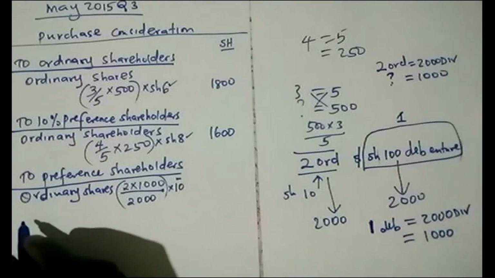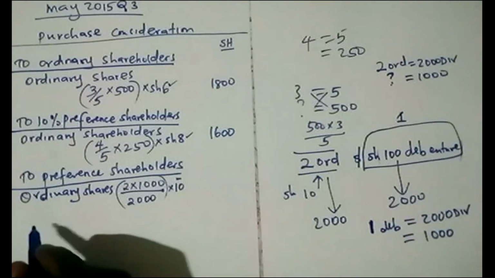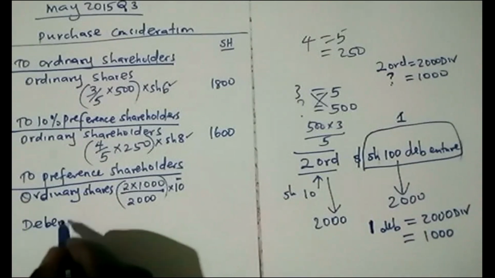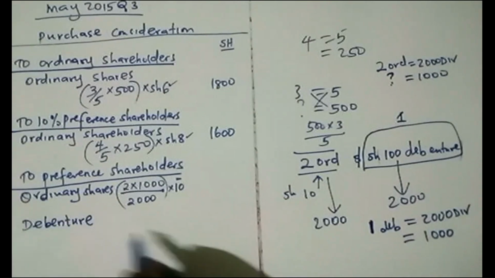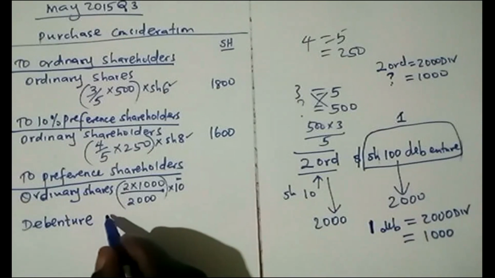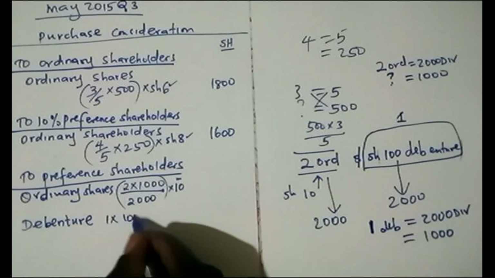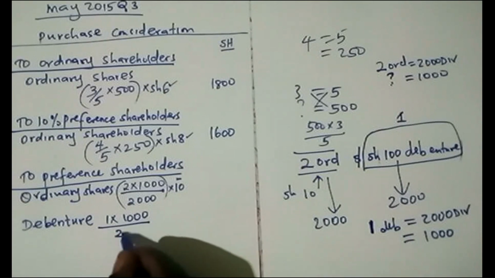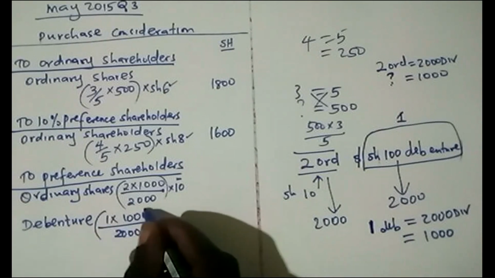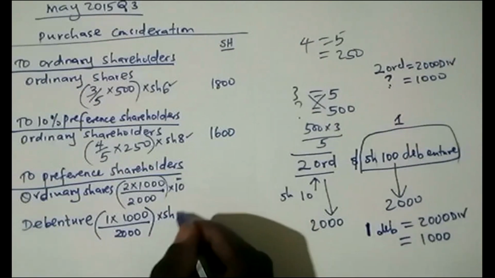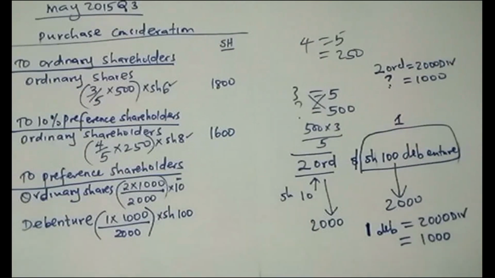Then the next thing here, remember that there was a debenture. So again, there was a debenture which the TAB received, and it was in terms of one debenture of 100 shillings. So we equated this way. You take 1 times 1,000 divided by 2,000. So this debenture which they received, each debenture was going at shillings 100.